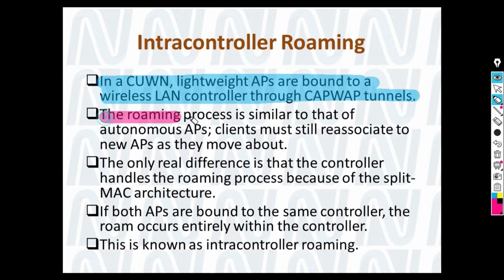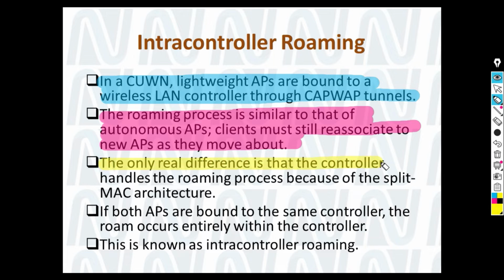Okay, so the roaming process is similar to that of the autonomous AP here also. The client must still reassociate to the new AP wherever the signal strength is good. The client will move to that particular AP. So the only real difference this time is that all of this roaming process is handled by the controller.